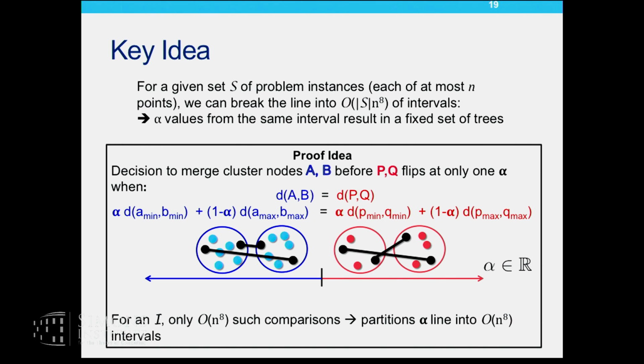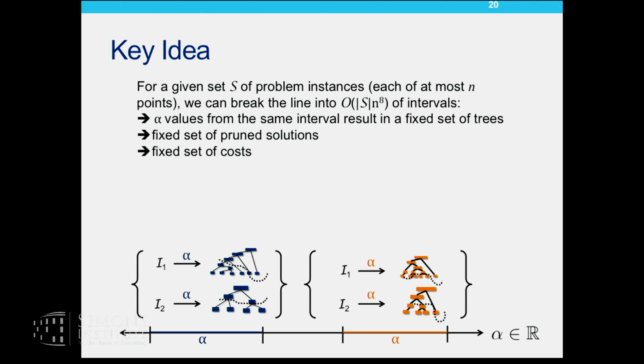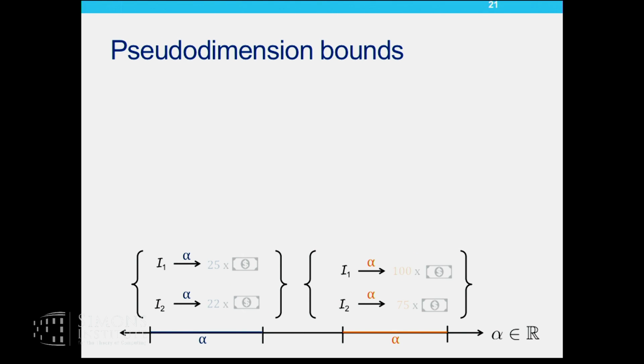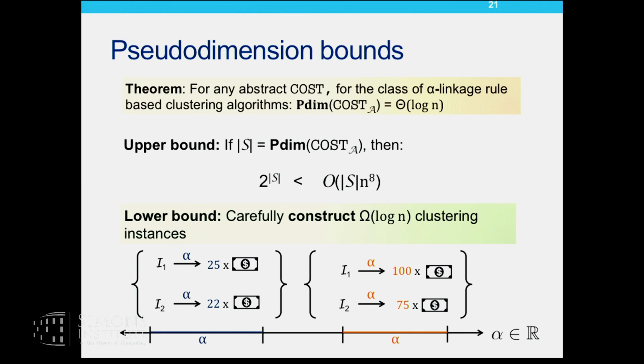Okay. We can similarly extend this to S different samples and say that there are so many intervals, such that you have a fixed set of trees, which also means a fixed set of pruned solutions and a fixed set of costs, which brings us to our pseudo-dimension bounds. What we show is that the pseudo-dimension of cost sub A is in fact theta of log n. The upper bound follows from this very nice property that we just proved.